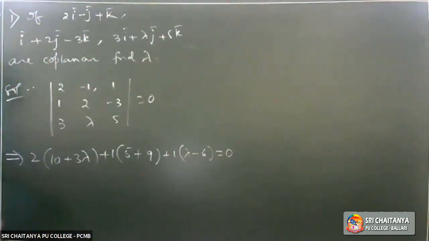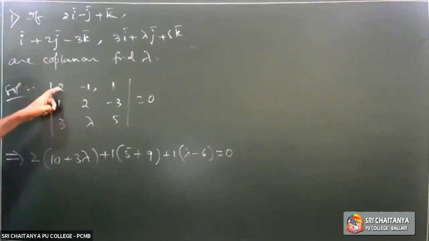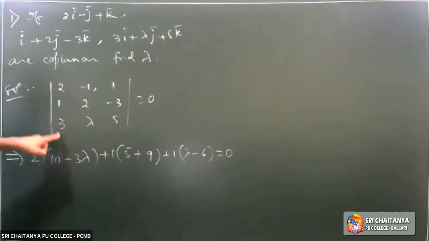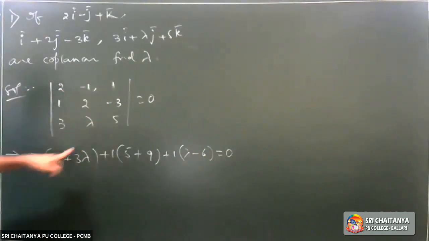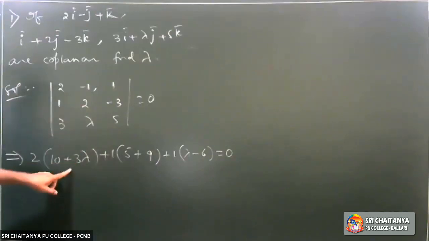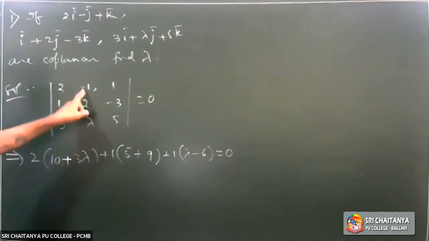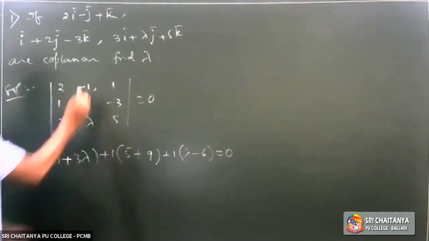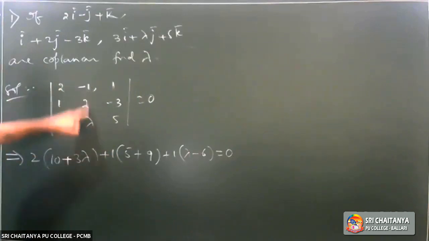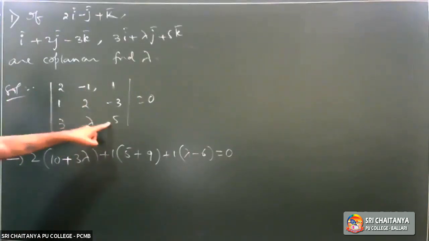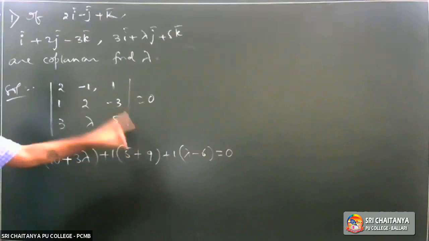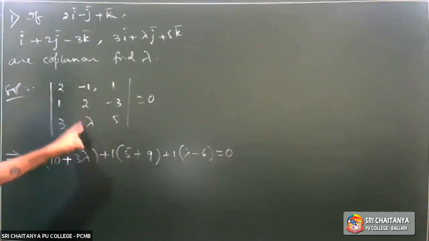I am going to repeat this step once again. Observe. 2 into, excluding this column and this row, 10 minus of minus, plus 3 lambda. It is plus 3 lambda, minus of minus 1, it is plus 1 into, excluding this column and this row, 5 plus 9 plus 1 into lambda minus 6 is equal to 0.